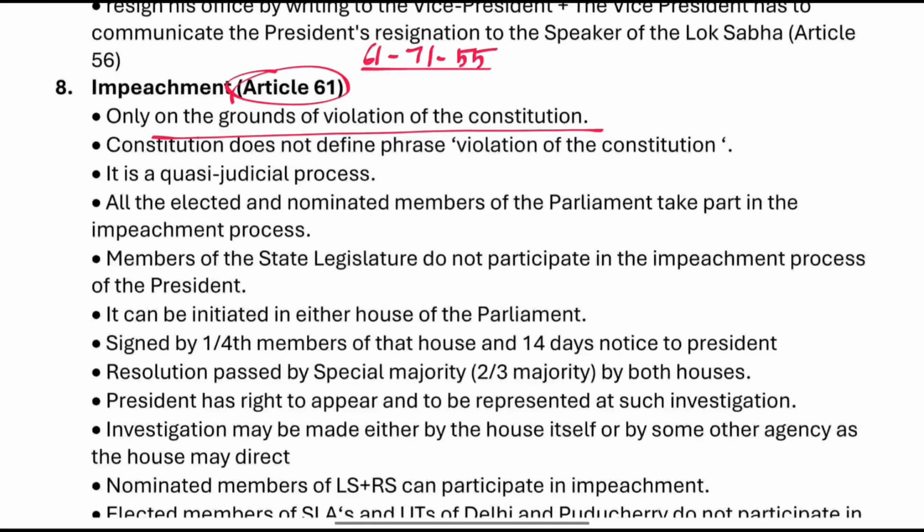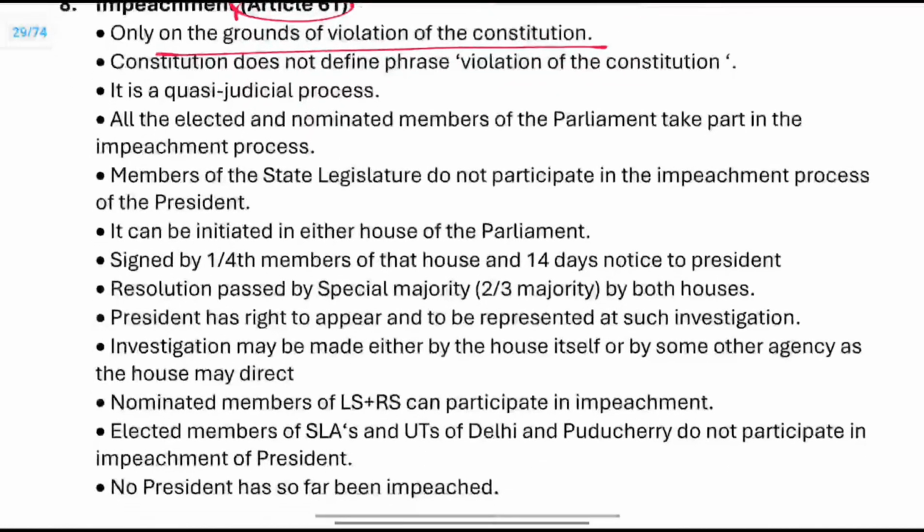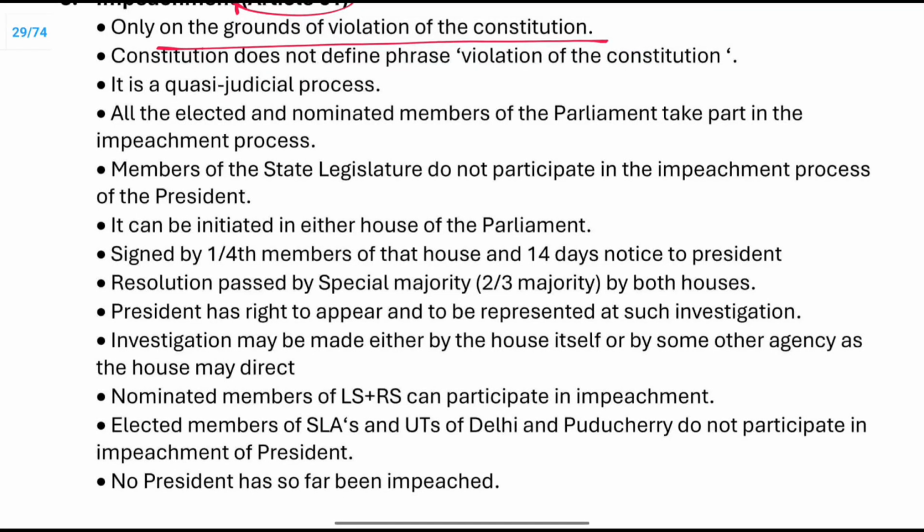So impeachment is done on only one ground, that is the violation of the Constitution. The Constitution does not contain the phrase violation of the Constitution defined. It's a quasi-judicial process, so half judicial.